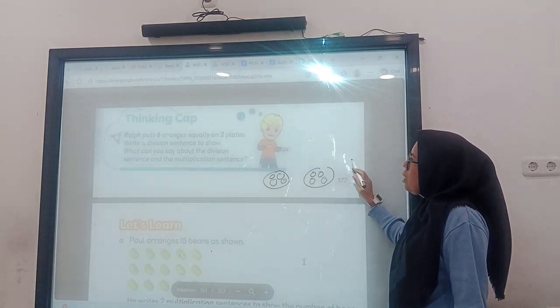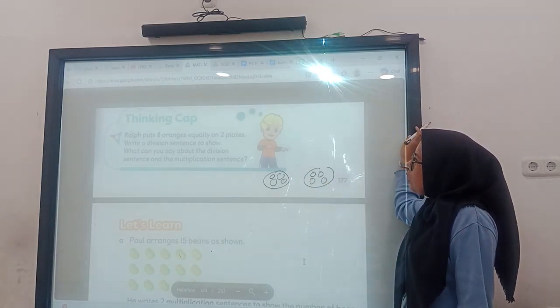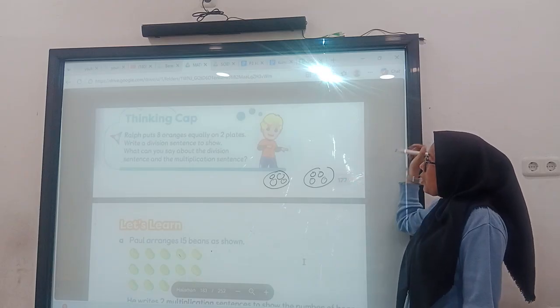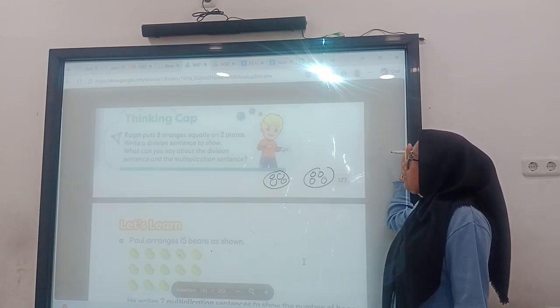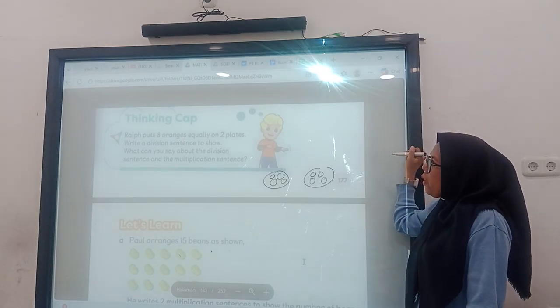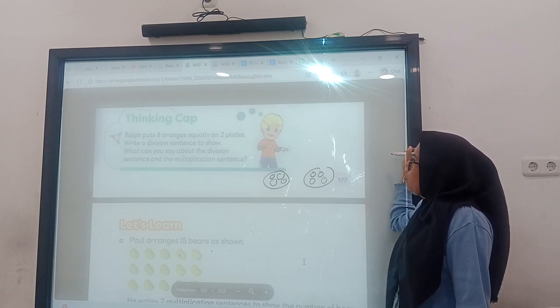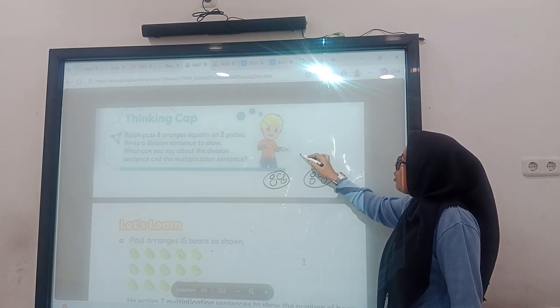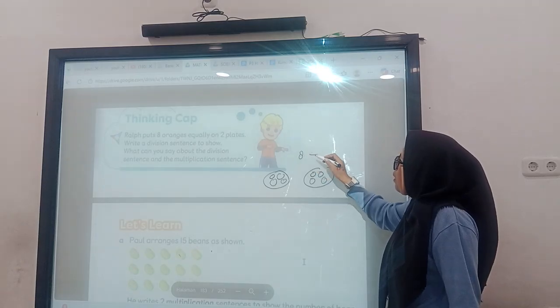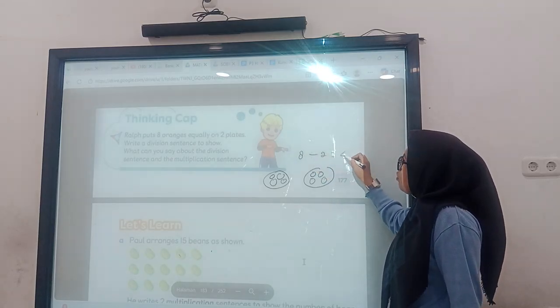Now we got it. Now we have to write the division. This is the diagram of the oranges when I put them onto the plates. So write the division sentence to show it. How about the division sentence? We can write the division sentence as 8 divided by 2 equals 4.